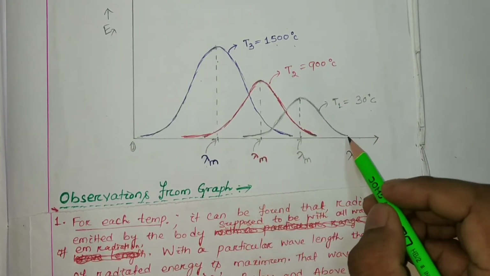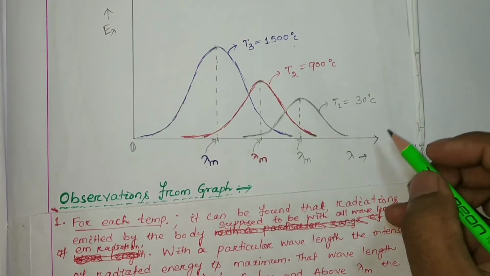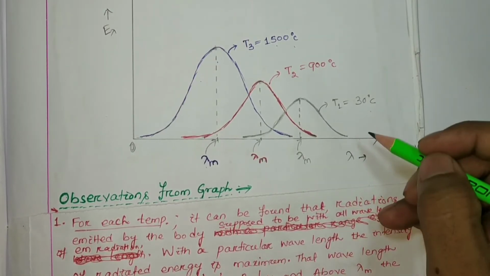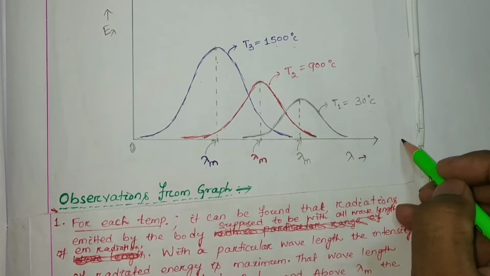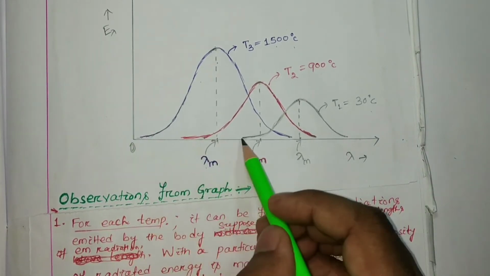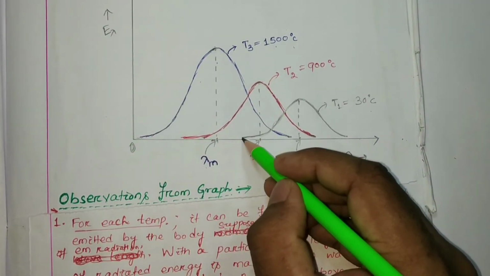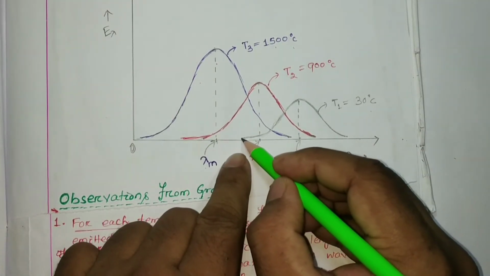Maybe at a very high wavelength the intensity is very minimum or tends to 0, but it is still radiating thermal radiation of very high wavelength, and at very low wavelength the intensity is also very minimum, tending to 0.